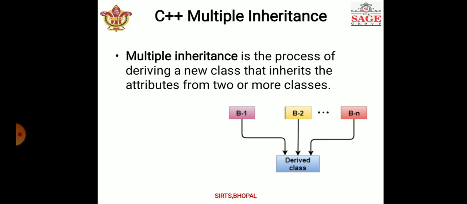Here B1, B2, B3 are the base classes, and the derived class is C. That means one or more classes are base classes, all having some properties, and after that a derived class is introduced that inherits from these two or three base classes. Here you can see the diagram of multiple inheritance in C++, right?